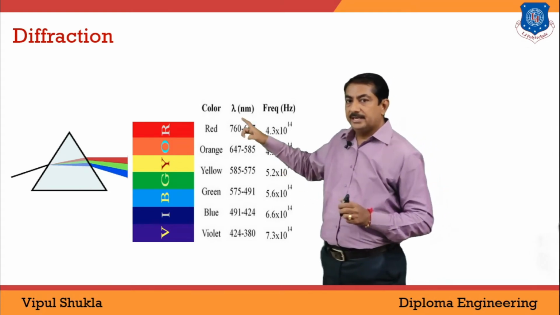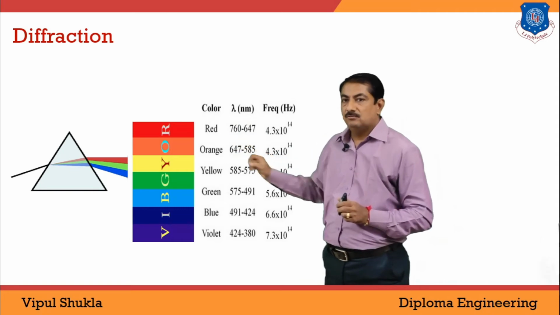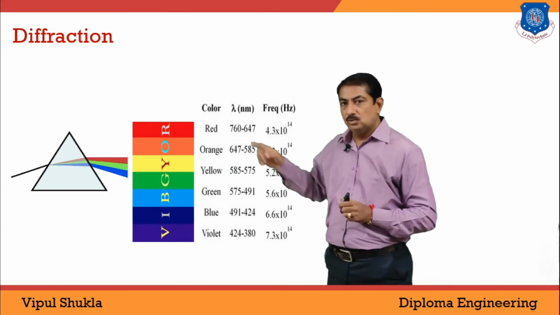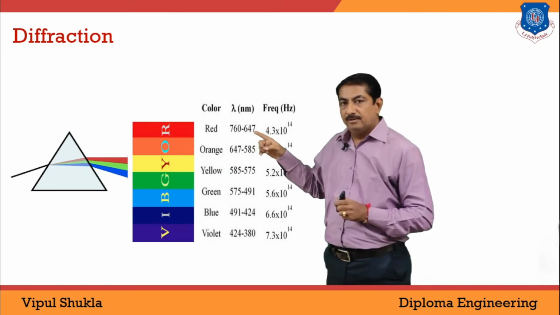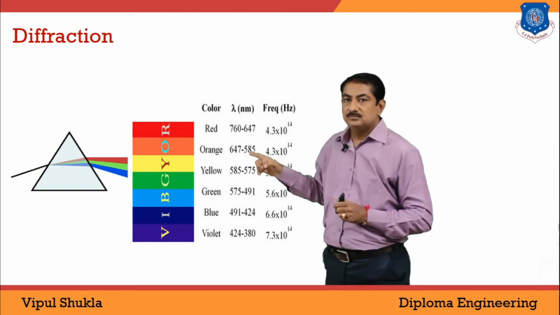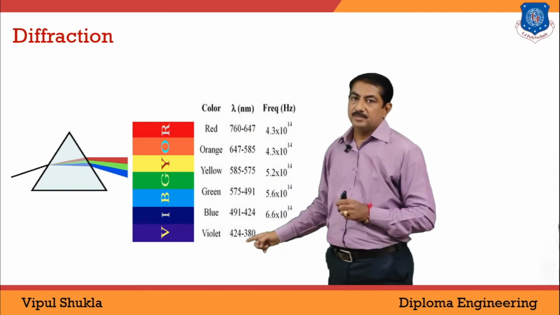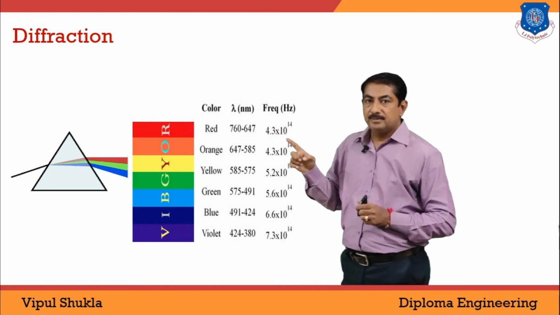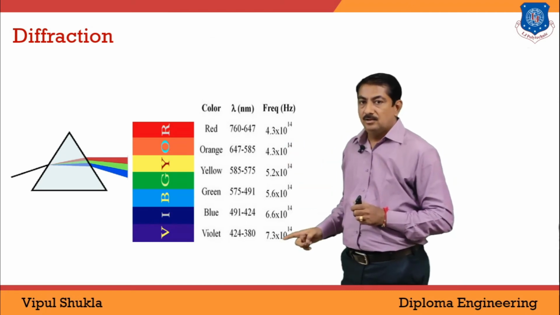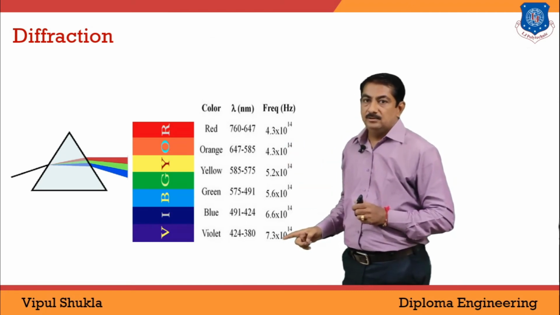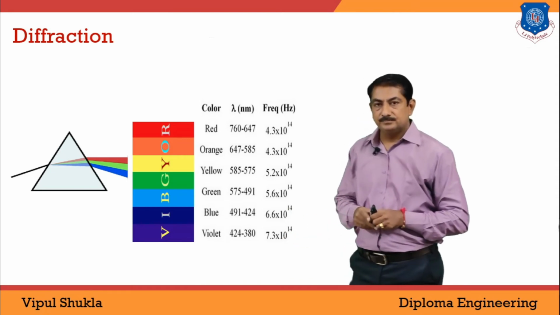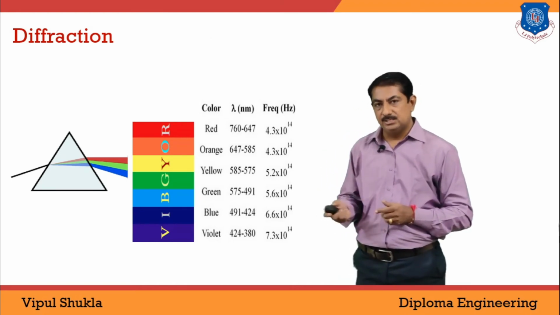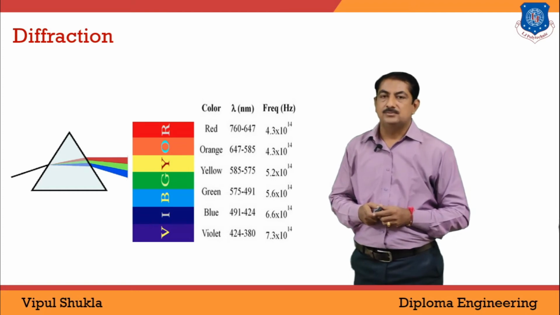Look in this figure here: red color gets the least diffraction while violet is diffracted the most. Looking at these numerical values, the wavelength of red color is maximum while the wavelength of violet color is minimum. The frequency of red color is minimum, about 4 point something, while the frequency of violet color is maximum, 7.3. So this is about diffraction of light. It's very easy to understand from this figure as well as from the numerical values.